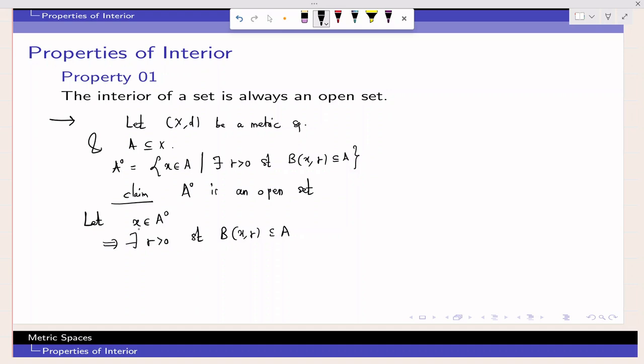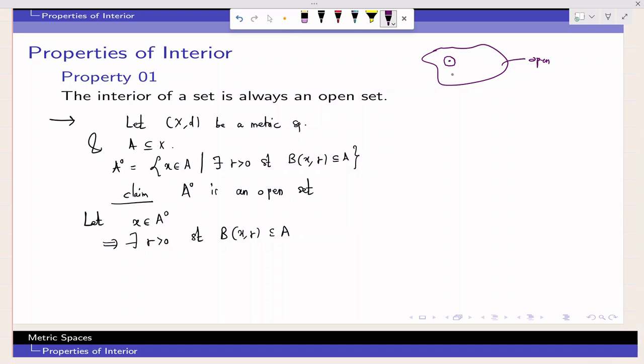But I want to show that this set, A interior, is open. So as per the definition of an open set, if you are taking any point of that set, you should find an open ball around that point which is again contained in that set. So to show that this set is open, you have to take some random point of this set and find an open ball around that point which is again contained in that set.